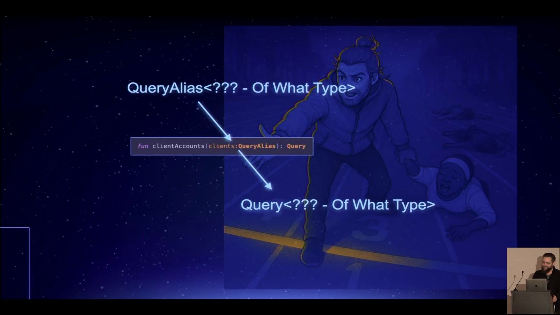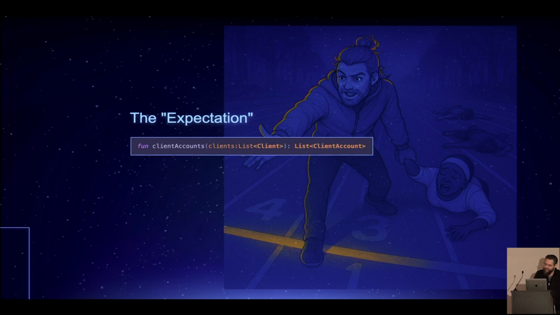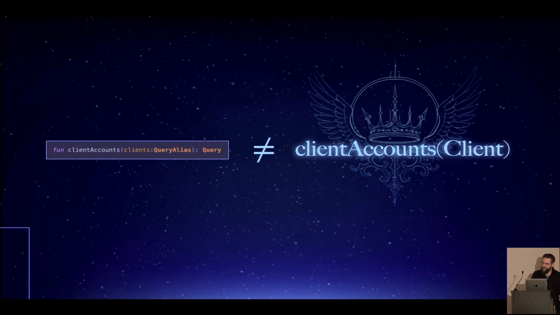This is not the function that we're looking for. What goes into this thing? What comes out of this thing? Remember, this is the expectation. Sorry, this is not it. This is not the composition function we're looking for.